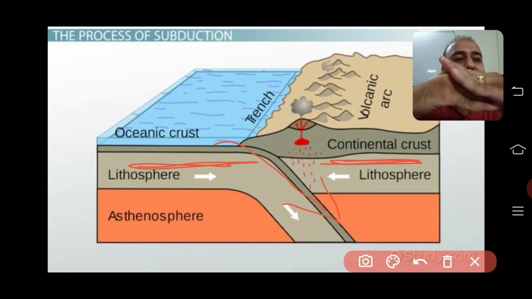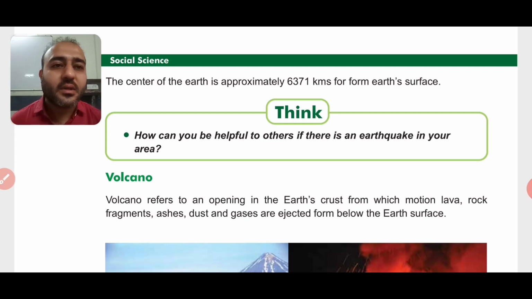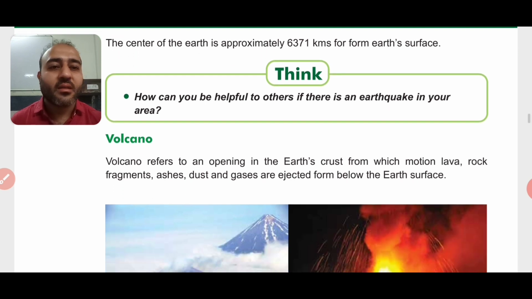So this is known as subduction. The center of the Earth is approximately 6,371 kilometers from Earth's surface. Now the next disaster is volcano, right?